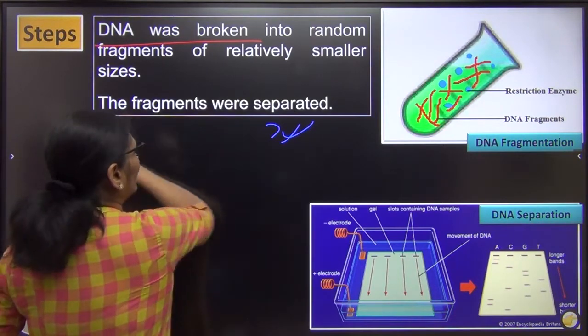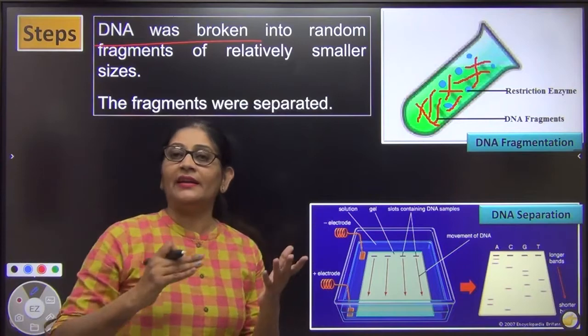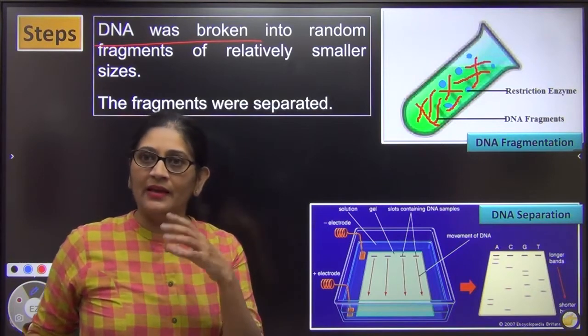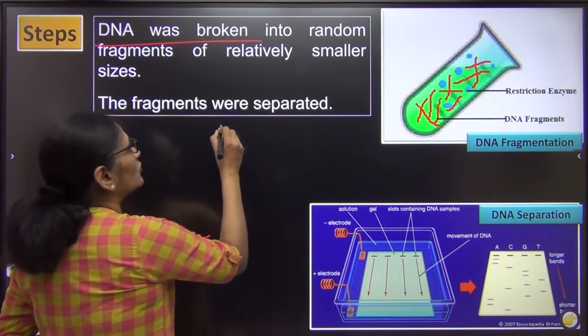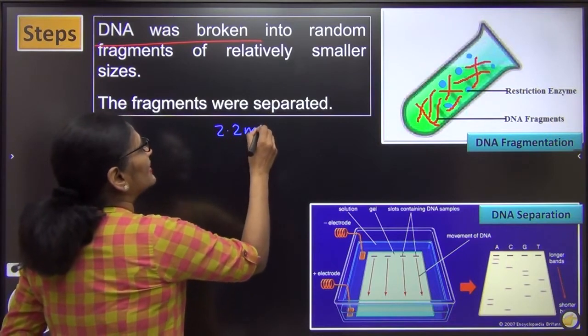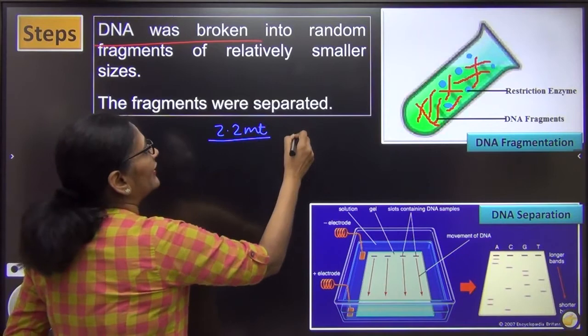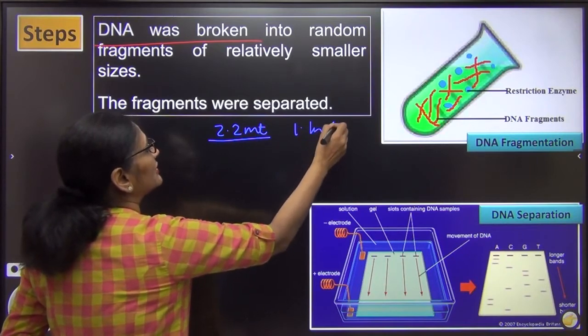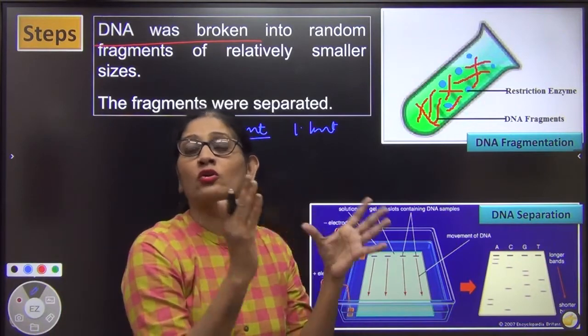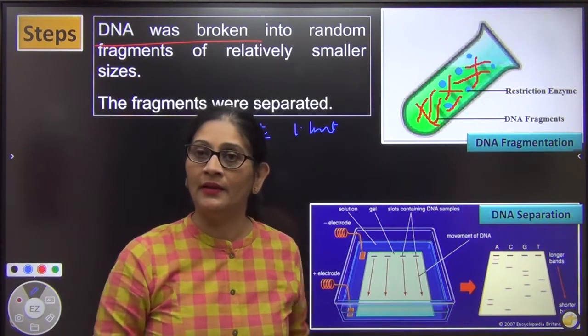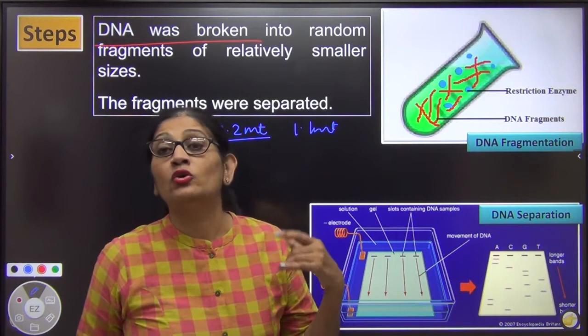Now you know that if all the DNA of one cell of a human being is aligned end to end, the length comes out to be 2.2 meter.